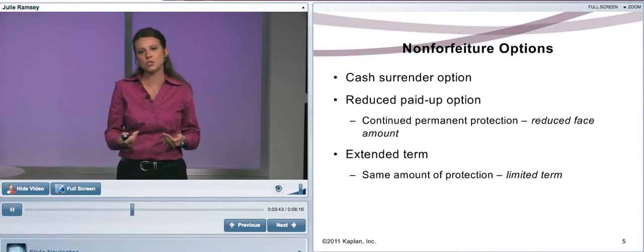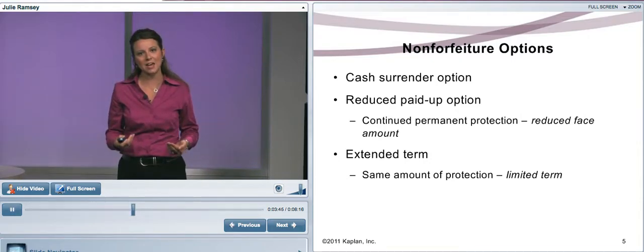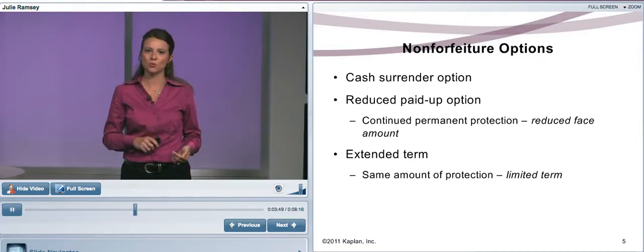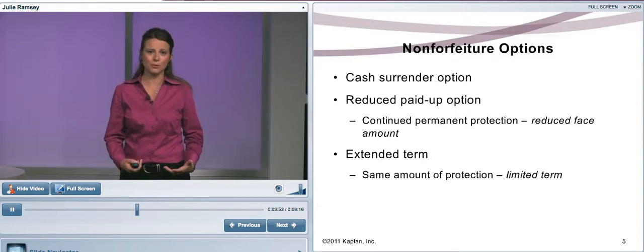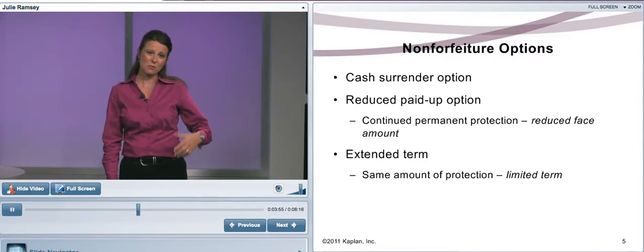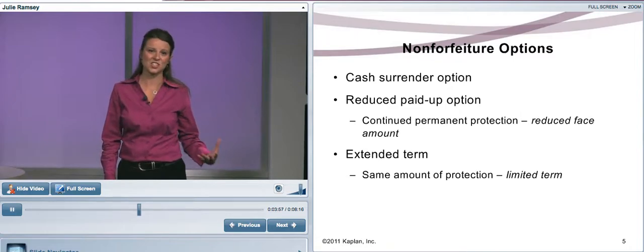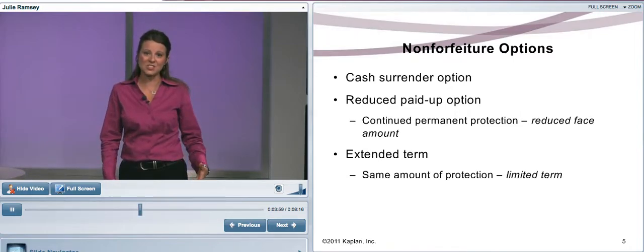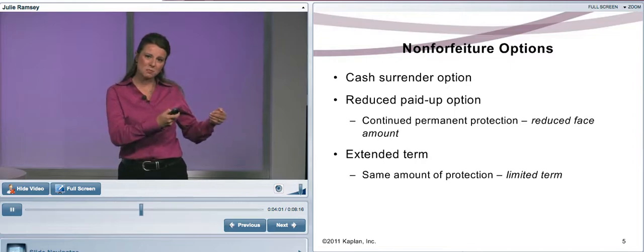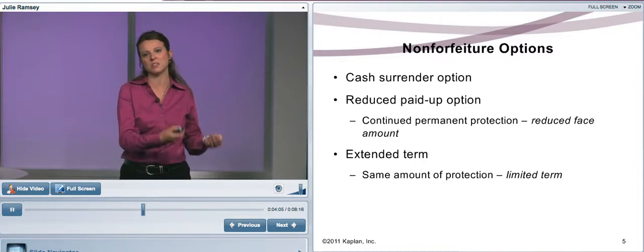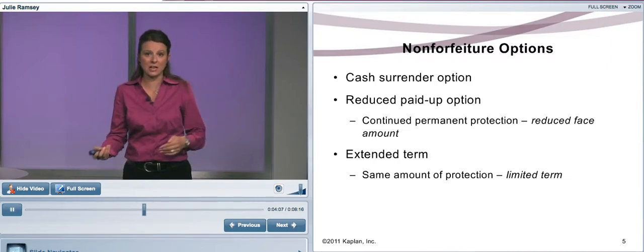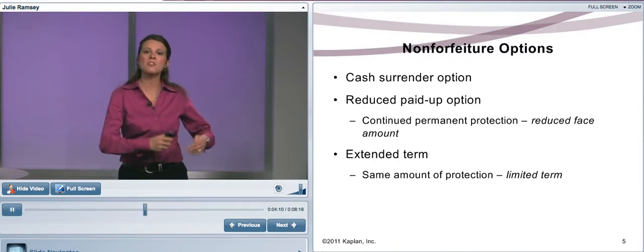So a non-forfeiture option is when someone can't pay their premiums. What options do they have? Well, let's go through this. There are 3 non-forfeiture options. Quite simply, probably the first one that comes to your mind, if the policyholder can't pay, cash it out. Cash surrender the policy, cancel it, because then that equity that's being built up in that policy, in that house, that cash value, is refunded to the policy owner. Obviously, the death benefit is no more, but they get something out of it.